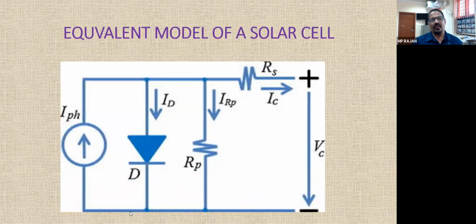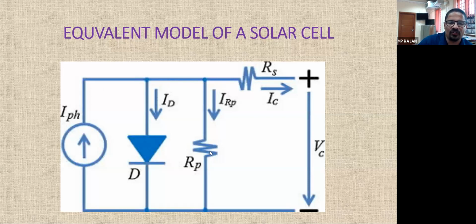Equivalent model of a solar cell. Now we can make the same thing. This is a diode, and there is a light current opposite to the diode current, ID or I0. I photo, or IL, is the current flowing opposite to that. There are two resistances, series resistance and shunt resistance. Series resistance is because of the resistance in the metal contacts, at the edge, and the many contacts and solders. All these resistances can be catered for by the series resistance.